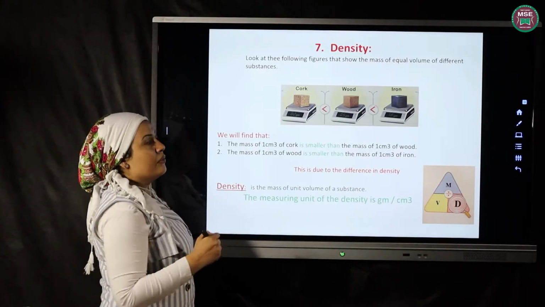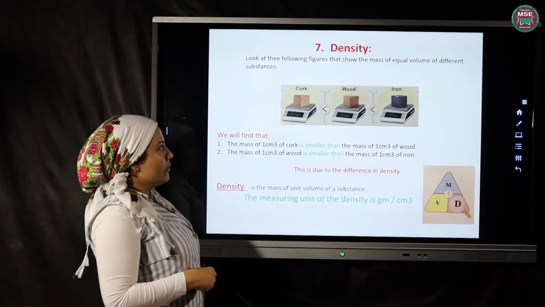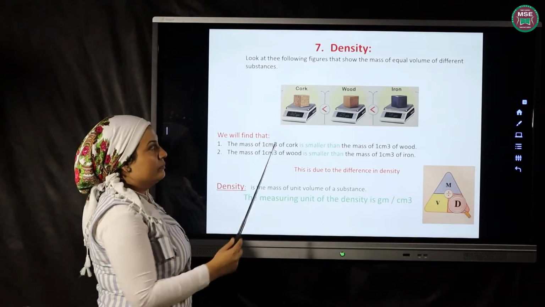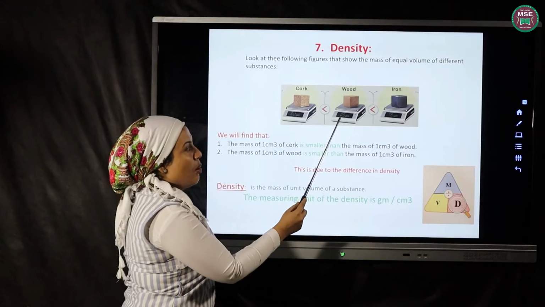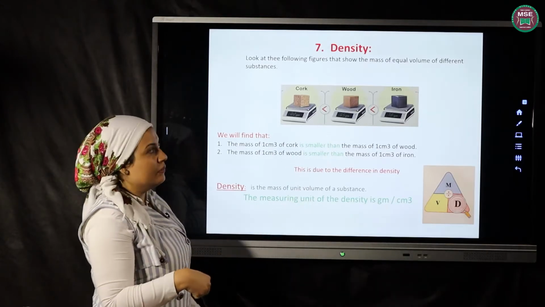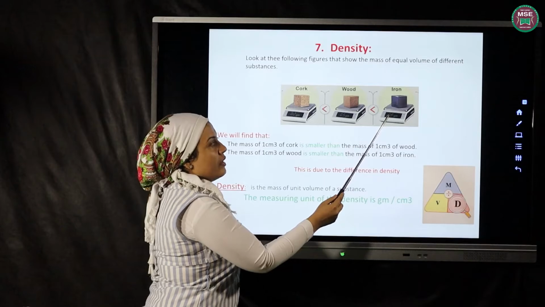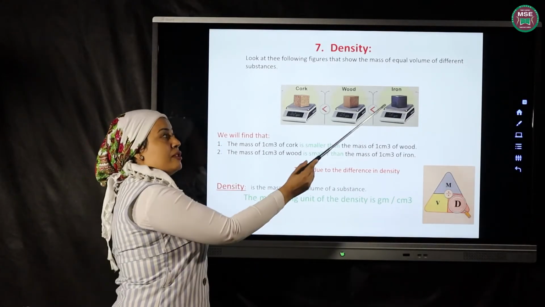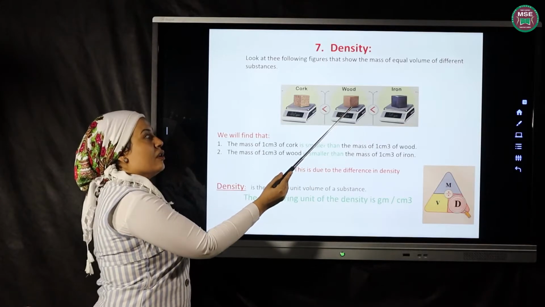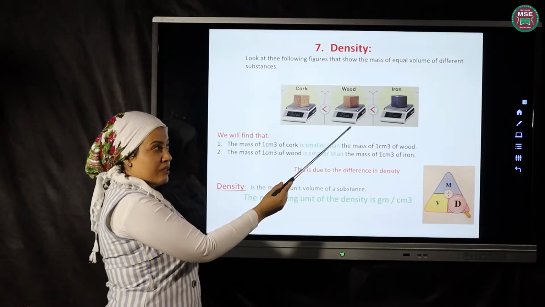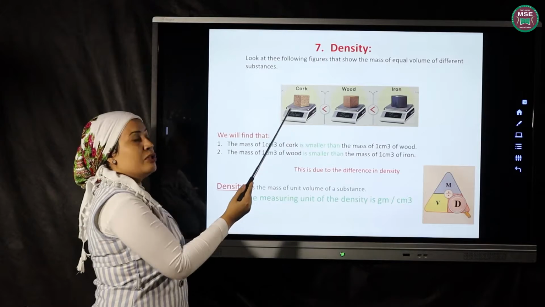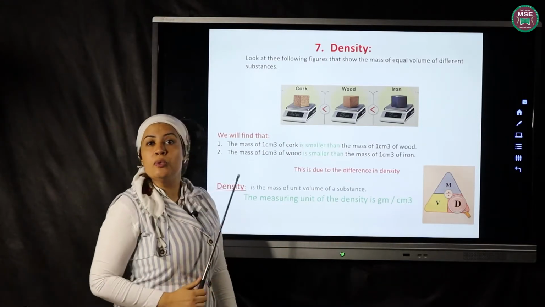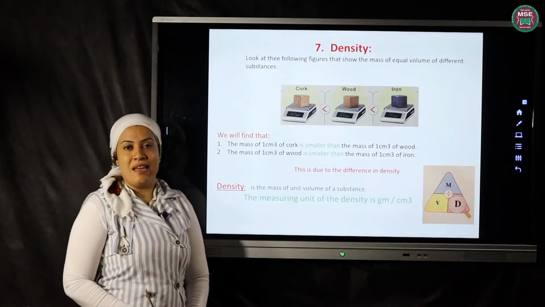When we put them on the sensitive scale, we will find that the mass of the cork is 0.2 gram, the mass of wood is 0.5 gram, and the mass of iron is 7.8 gram, which means that the mass of iron is larger than the mass of wood, and the mass of wood is larger than the mass of cork. This is due to the difference in their density.